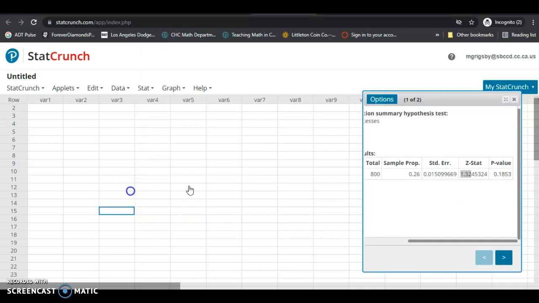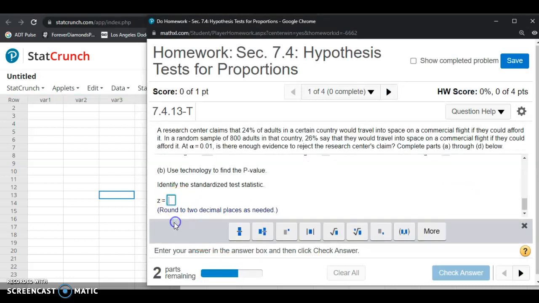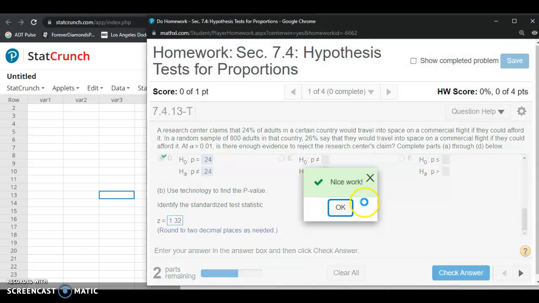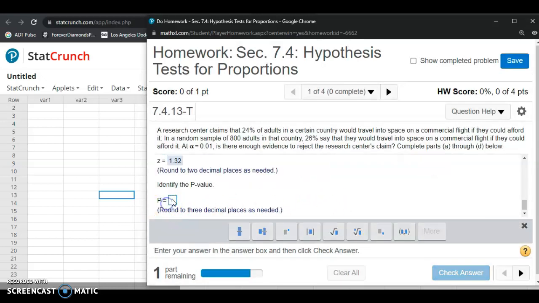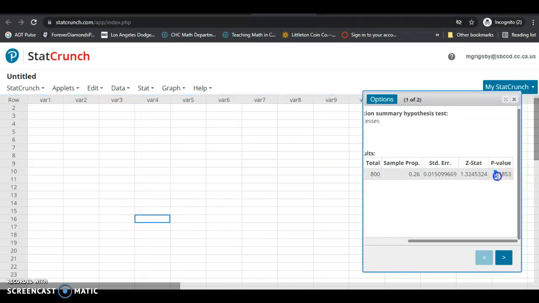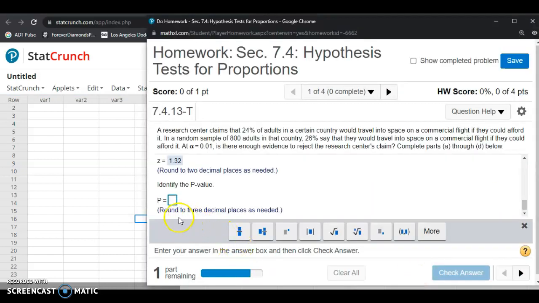We're going to round it to 2 decimal places, so it's 1.32. Now we're going to input the p-value, which is 0.185. Usually p-values are rounded to 3 decimal places, and it indicates that here, so I'll round the answer to 3 decimal places, so it's 0.185.